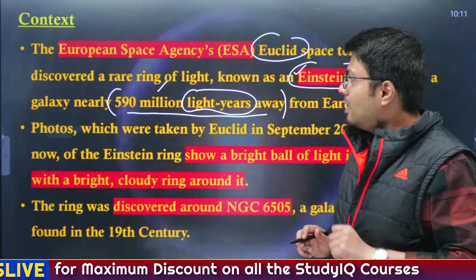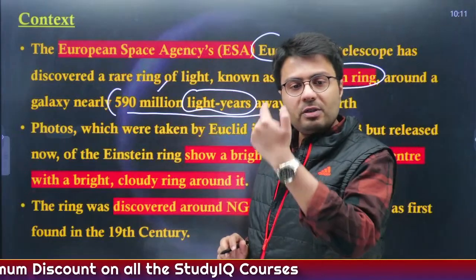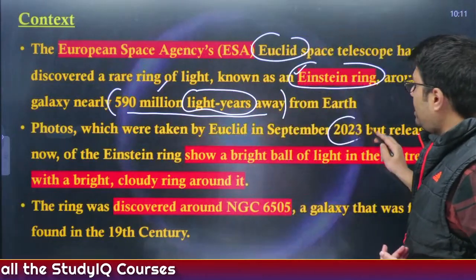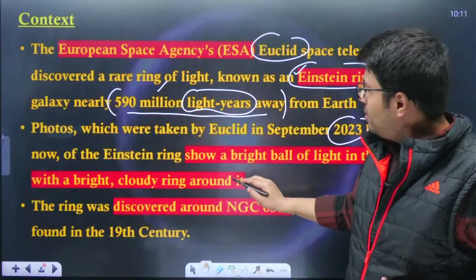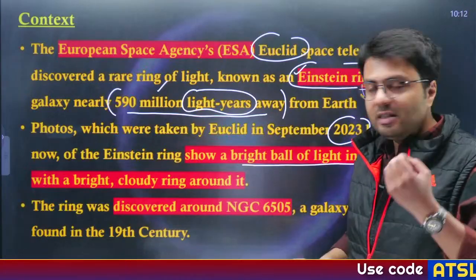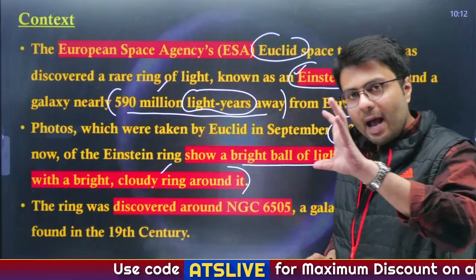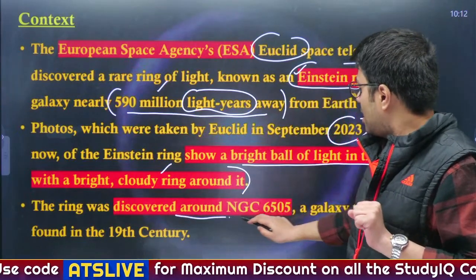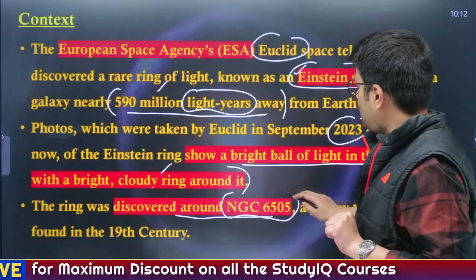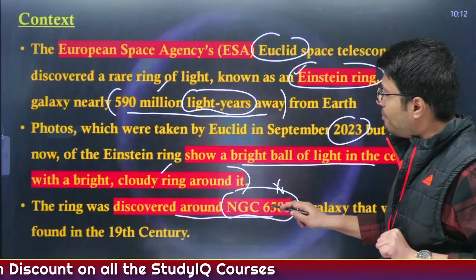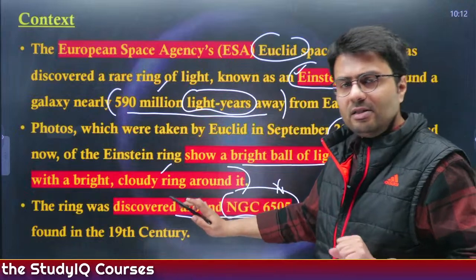and the Euclid Space Telescope has actually spotted an Einstein ring. Now the photos of this Einstein ring were actually taken in 2023 but were released now, and it shows a bright ball of light in the center with a bright cloudy ring around it. So this is how an Einstein ring looks. Now it was discovered around a galaxy known as NGC 6505. You do not need to remember it, it is just a name for a galaxy, right?